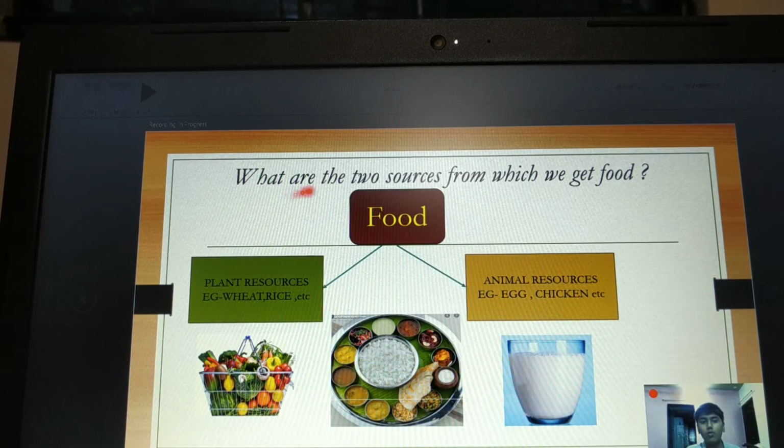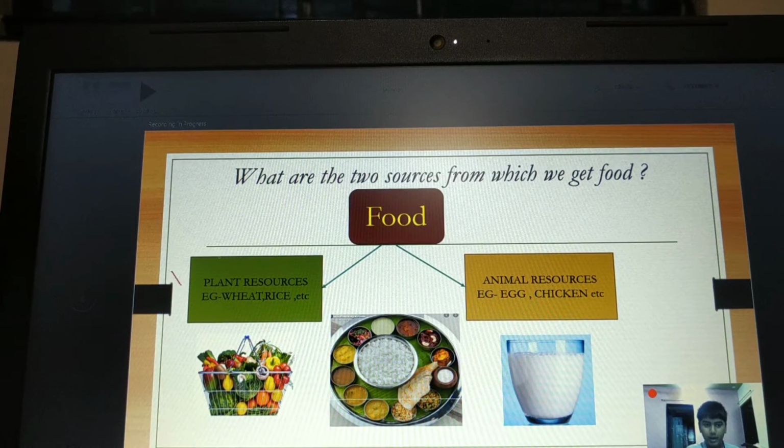So now, what are the two sources from which we get food? The two sources are plant resource and animal resource.